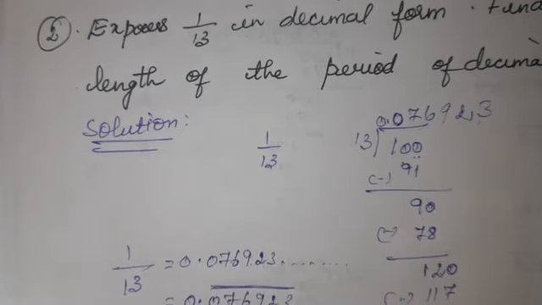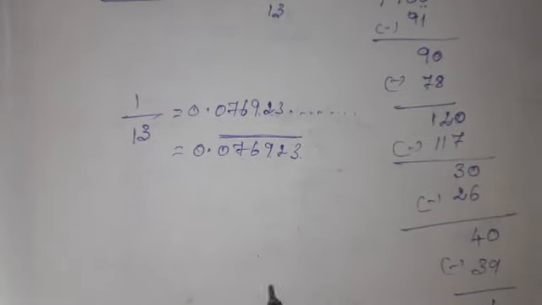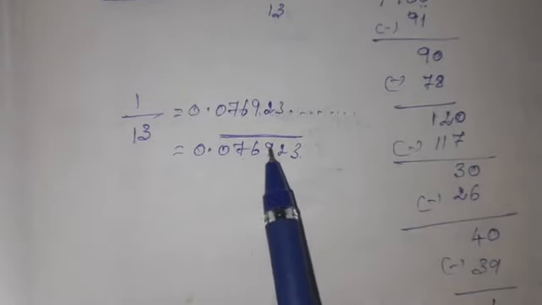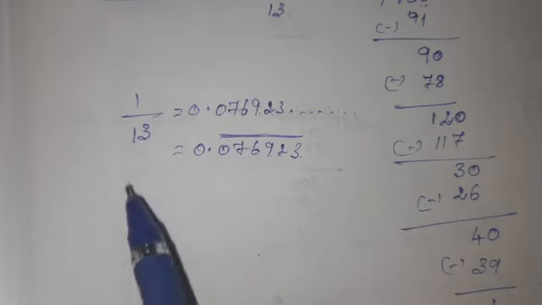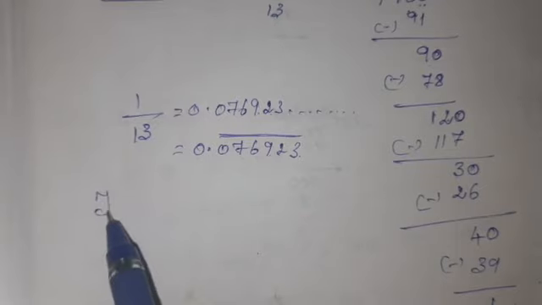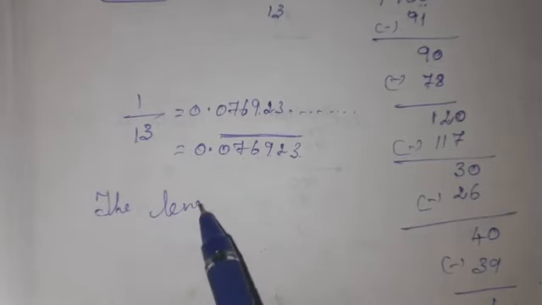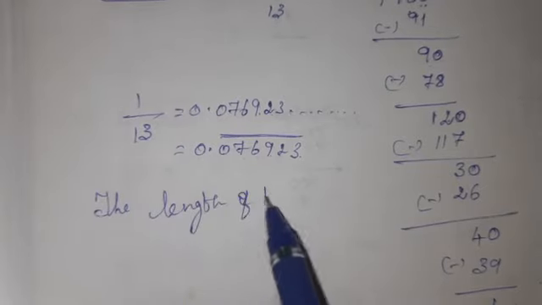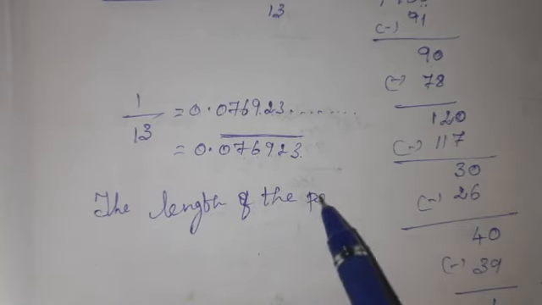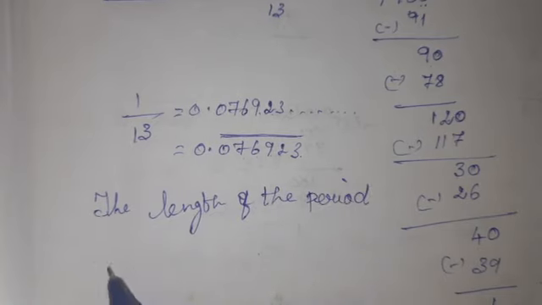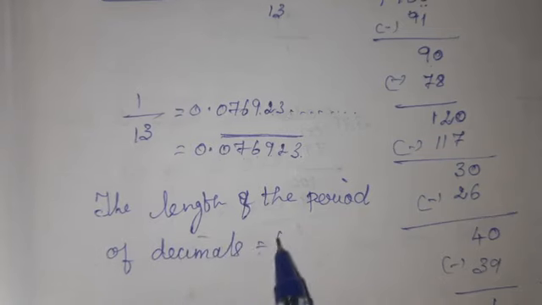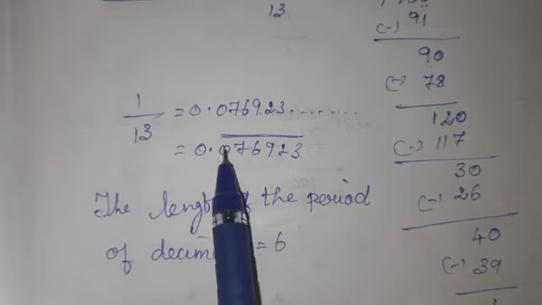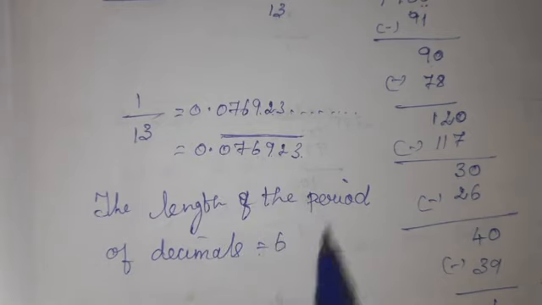Length of the period of decimal. What is the length of the period? Here count this one: 1, 2, 3, 4, 5, 6. So the length of the period of decimal is 6. You write the length of the period of a decimal is 6. How does 6 come? You count this: 1, 2, 3, 4, 5, 6. That is the length of the period of decimal is 6.